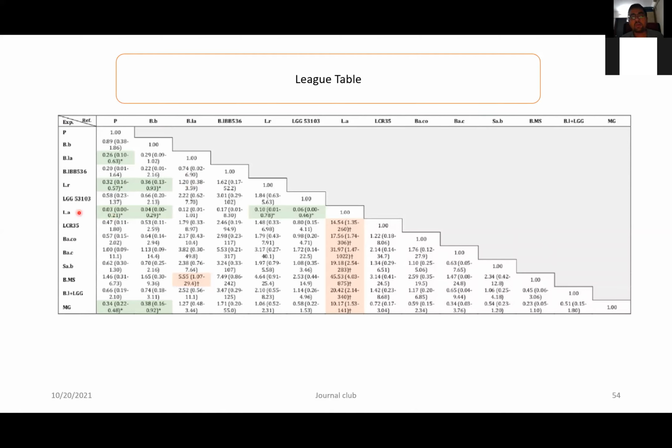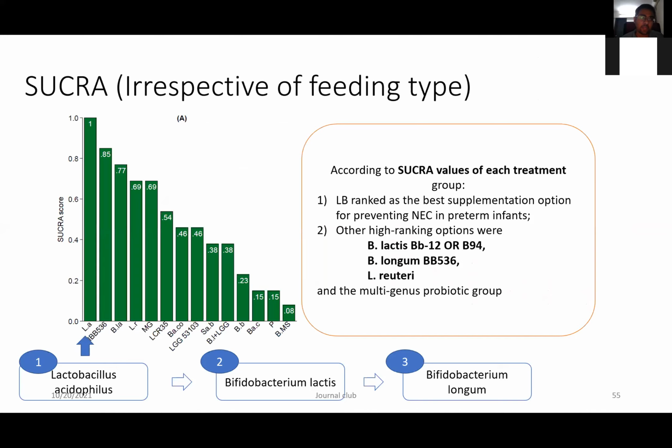So in this way, we can compare each and every drug, and we can find out which probiotic is superior to the other, and in a way we can classify them based upon their rank. So irrespective of the feeding type, the first SUCRA plot that was plotted in this network meta-analysis suggested that Lactobacillus acidophilus has the maximum probability of being the best probiotic, followed by Bifidobacterium lactis, which was ranked second, and this was followed by Bifidobacterium longum, which was ranked third based upon the SUCRA plot.